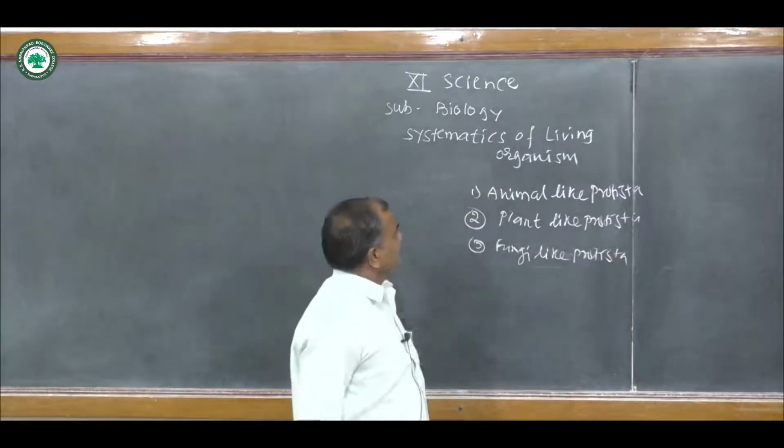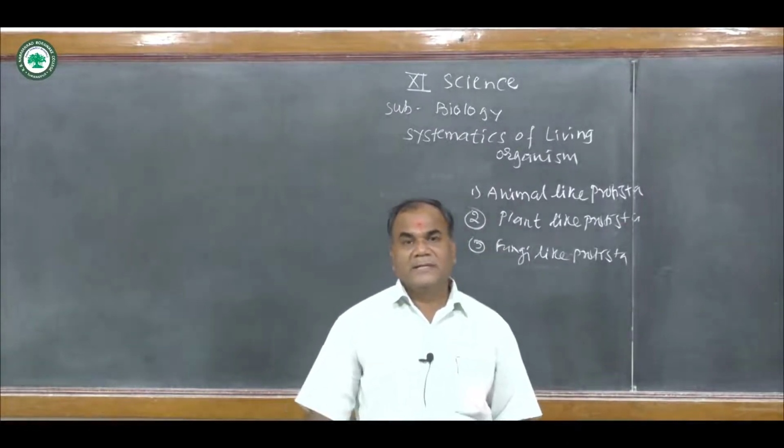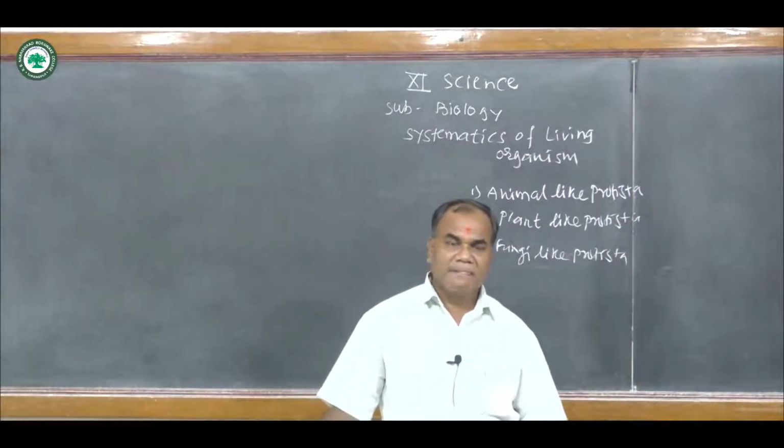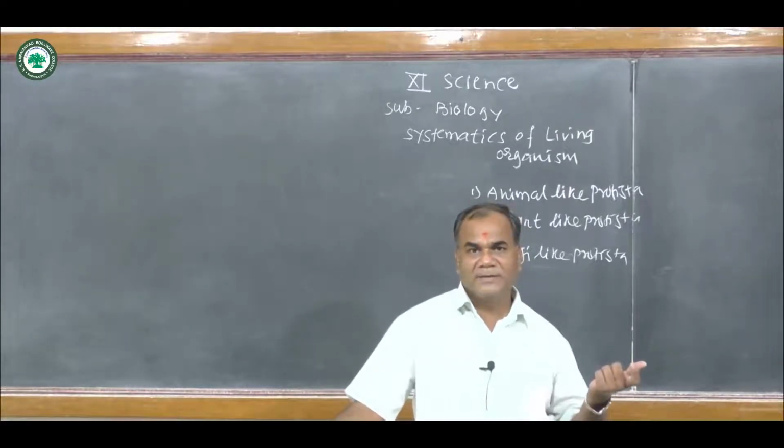Protists are divided into these three groups.